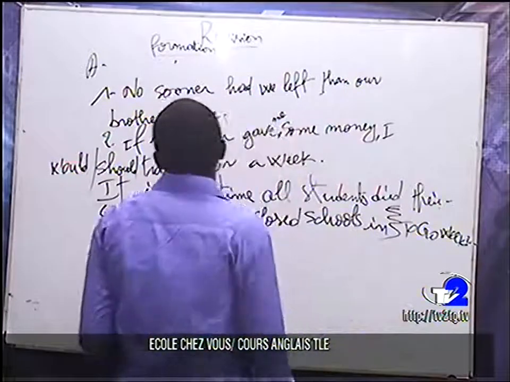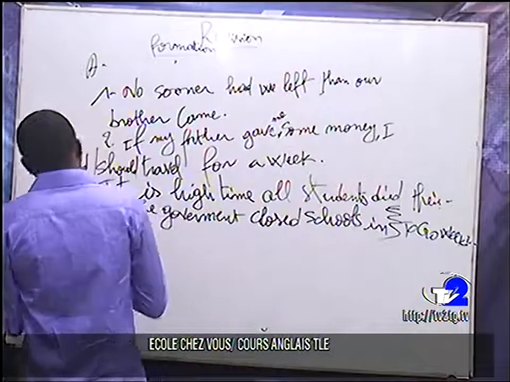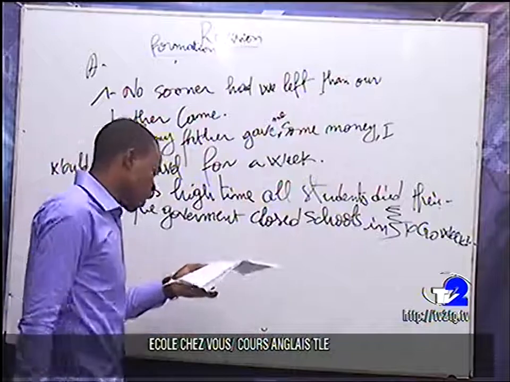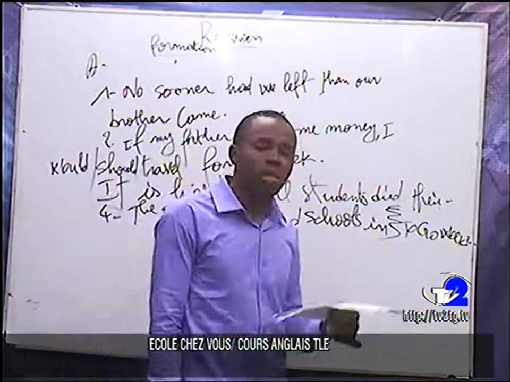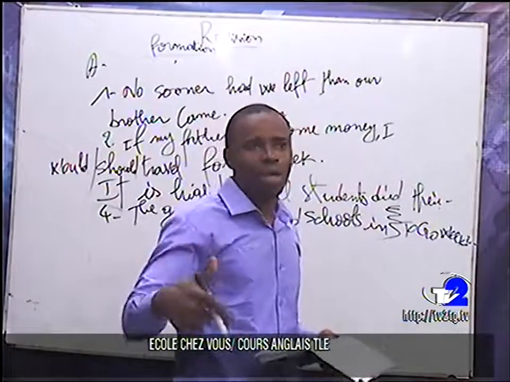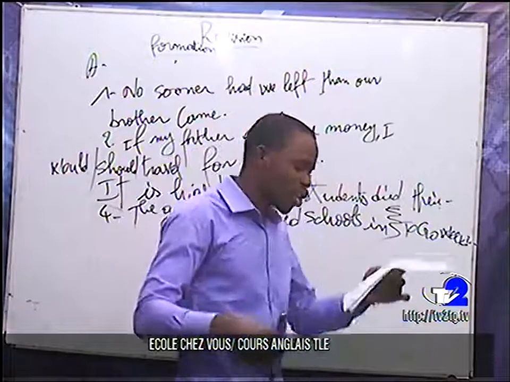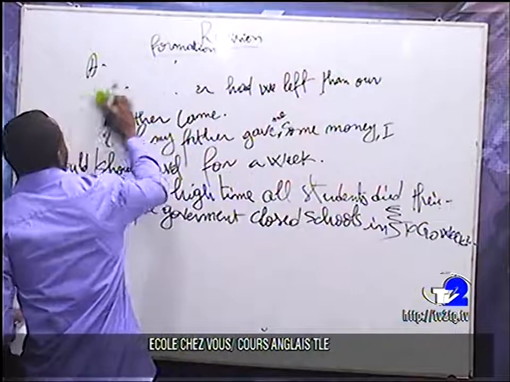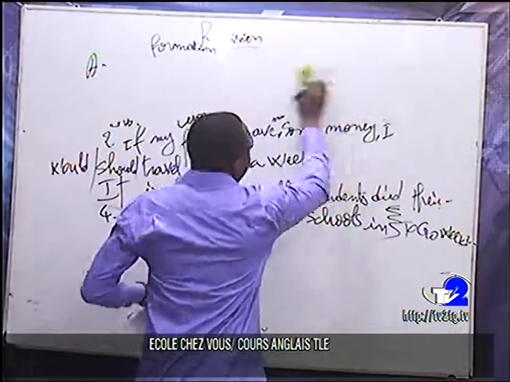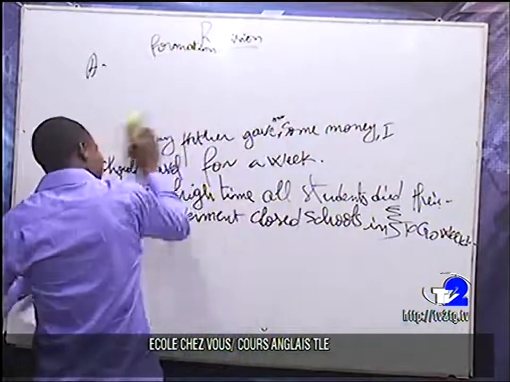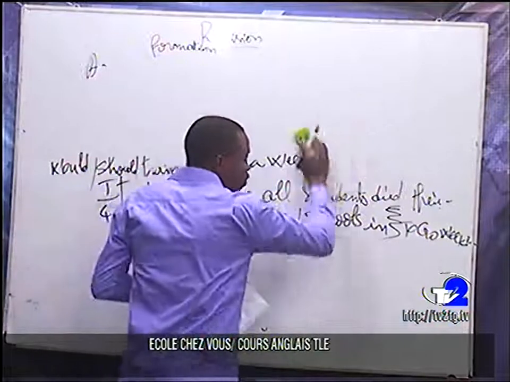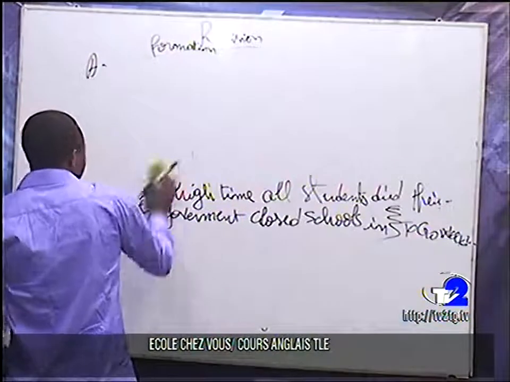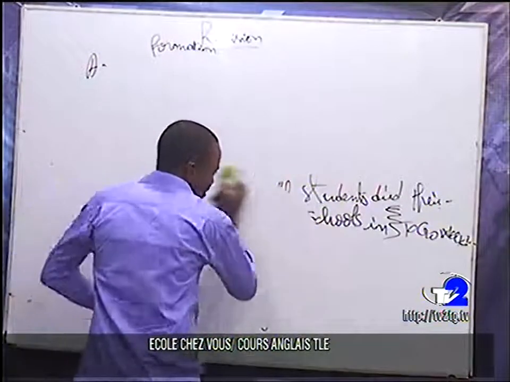Now, B. At this level, we are using direct or indirect speech to build sentences. Direct or indirect speech. Are you following? When we talk of this, what do you understand in fact?